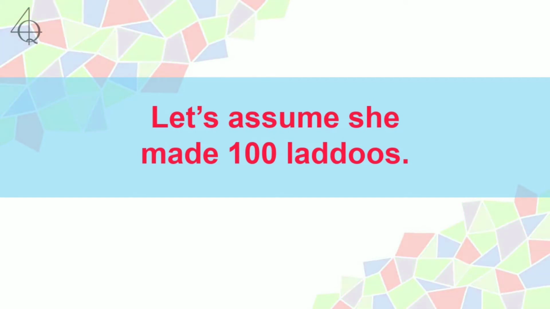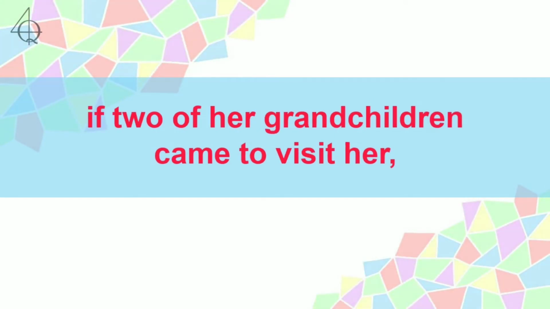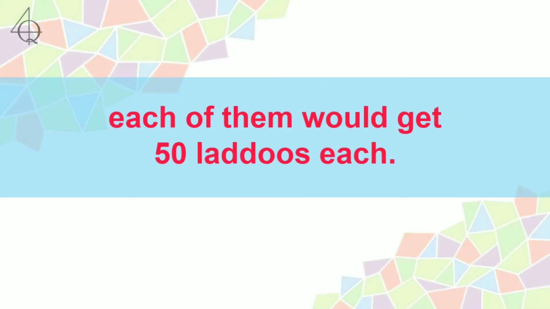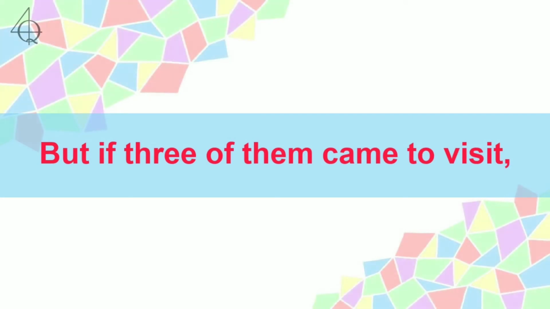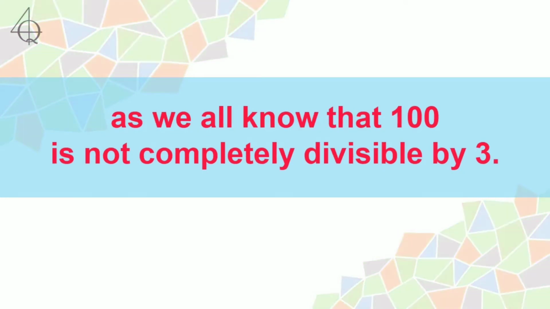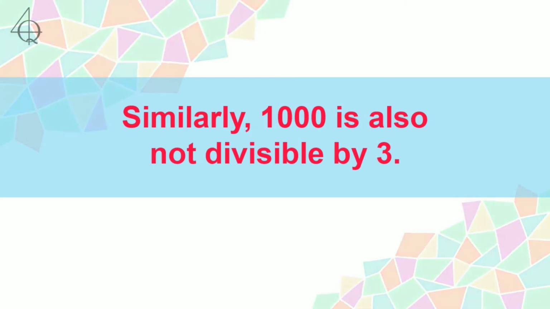Let's assume she made 100 laddoos. If 2 of her grandchildren came to visit her, each of them would get 50 laddoos each. But if 3 of them came to visit, it would not be possible to divide the laddoos equally, as we all know that 100 is not completely divisible by 3. Similarly, 1000 is also not divisible by 3.